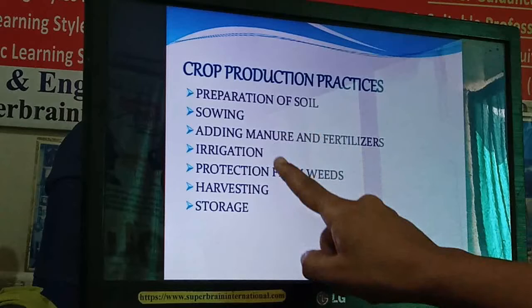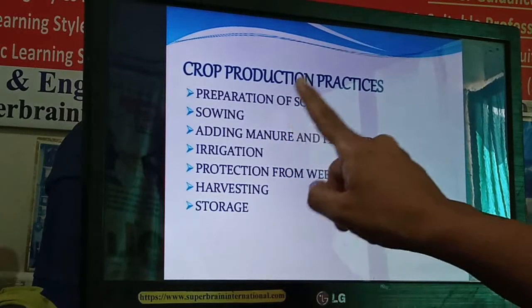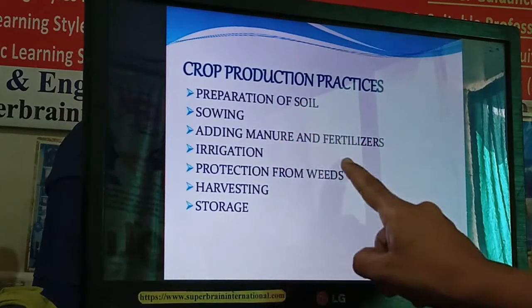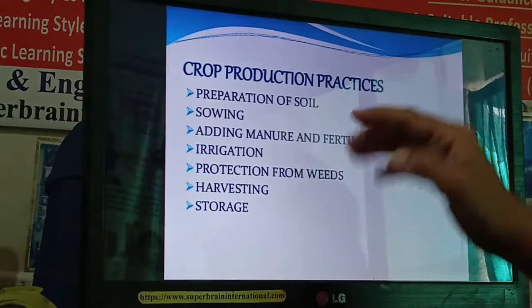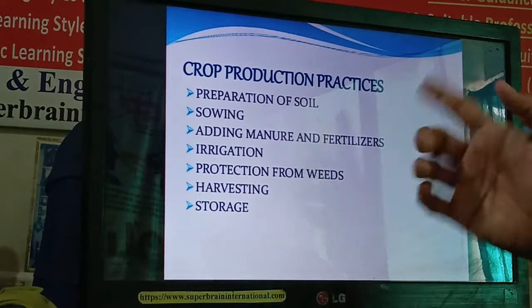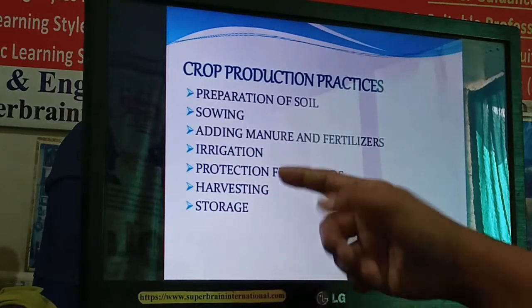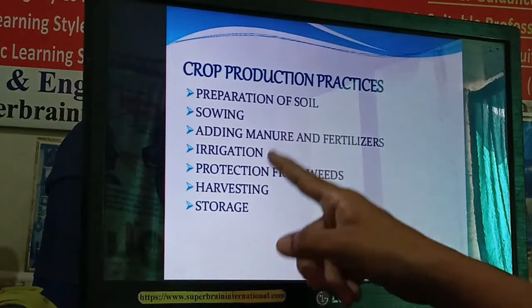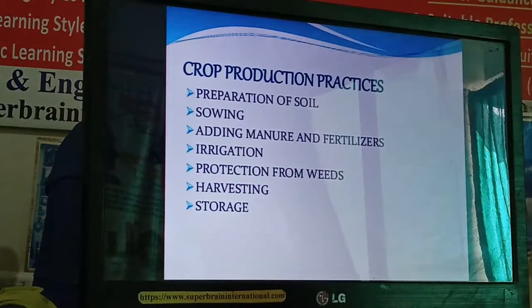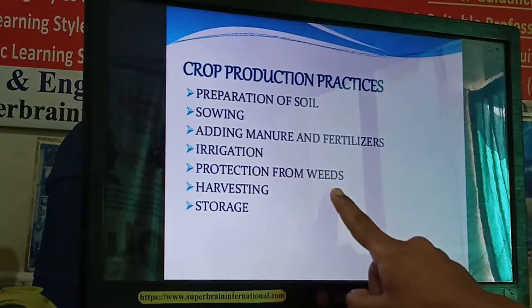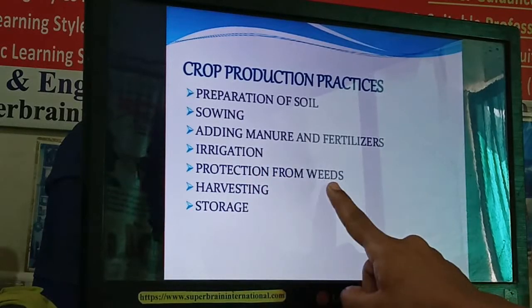Once the seeds are sown and the crop is grown, we need to add manures and fertilizers to grow them faster and better. Then we need to provide water, that is called irrigation. Once irrigation and manure are done, the crop will grow properly and produce its yield. Now this yield needs to be protected from weeds as well as insects, right?